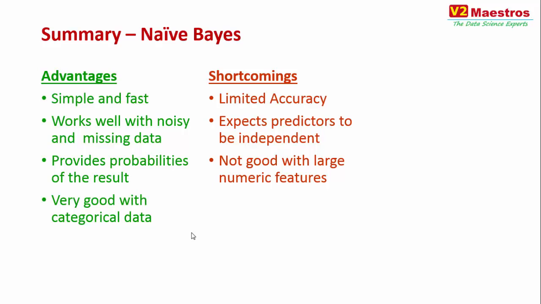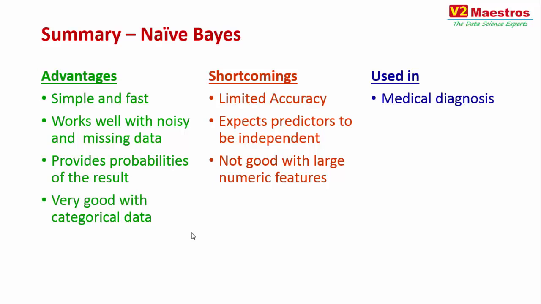If you have numeric predictors, you have to use binning. So naive Bayes only works well with categorical predictor variables. When there are numeric variables, you have to convert them into bins like we did for age just now. If you have a continuous variable like age, you convert it into age ranges, 20 to 30, 30 to 40. So you bin them into categories in this case.